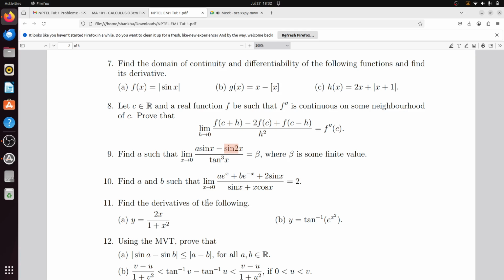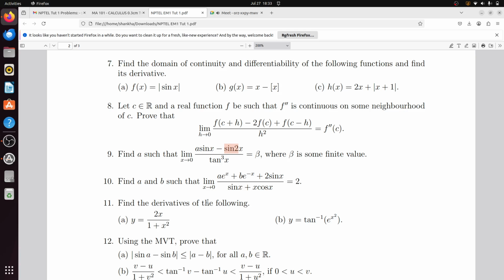Yes, sir. Next problem is: find a and b such that the limit as x tends to 0 of (a e power x plus b e power minus x plus 2 sin x) divided by (x plus x cos x) equals 2. Here there are two variables, so obviously you need to apply L'Hopital's rule twice. From the first, a e power x plus b e power minus x plus 2 sin x should be equal to 0 because the denominator part is already 0. Now if you put x equal to 0 there, you get a plus b equal to 0. Got my point?